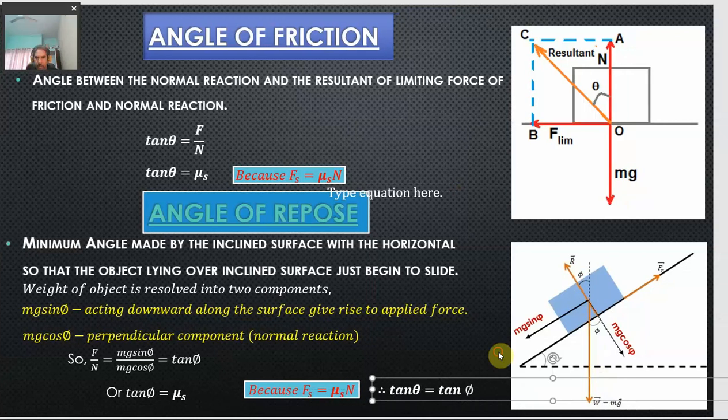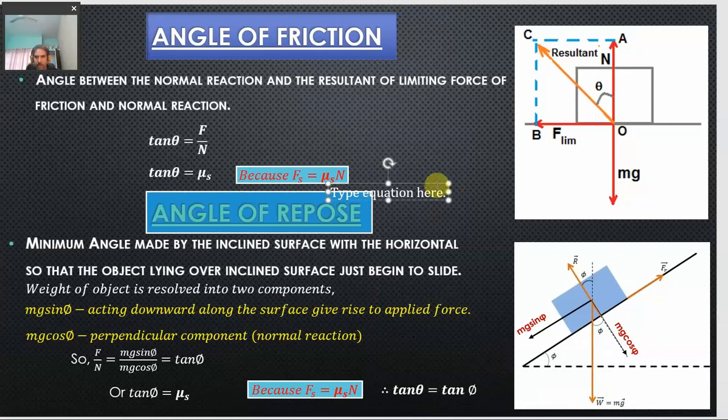Okay. So, this relationship holds true. This is about the angle of friction and angle of repose.